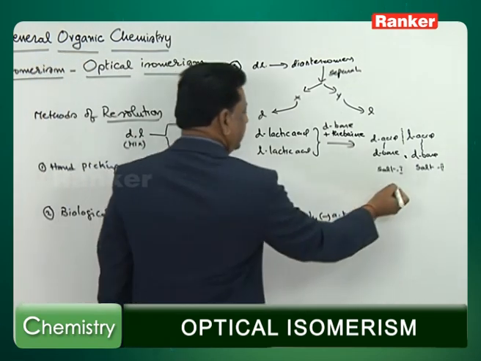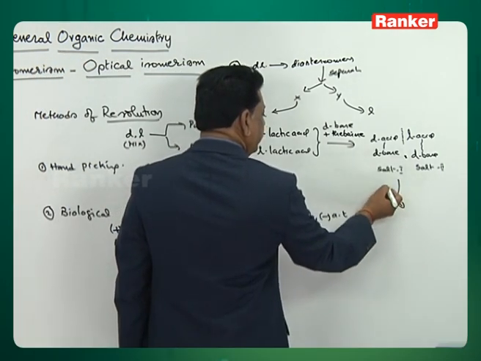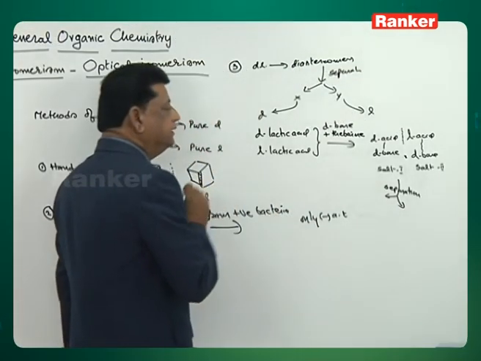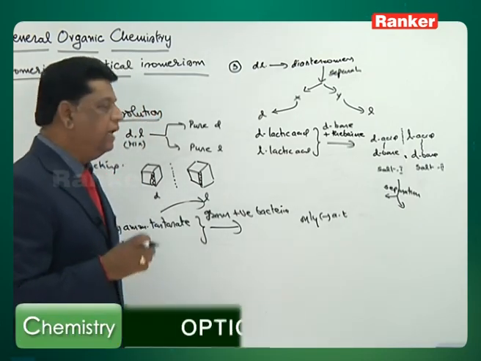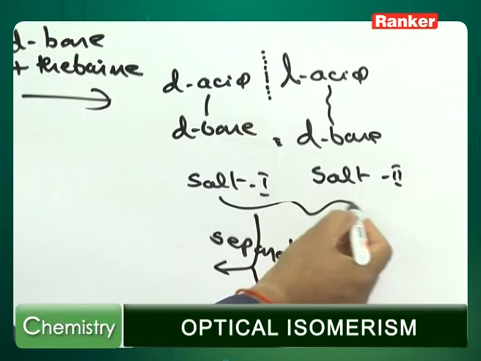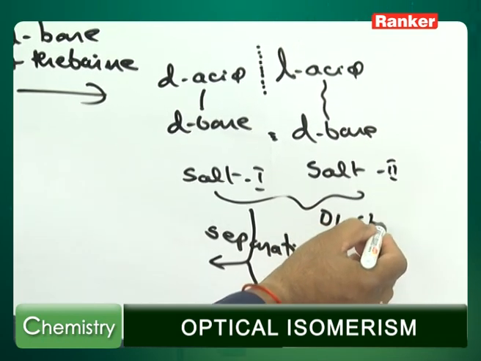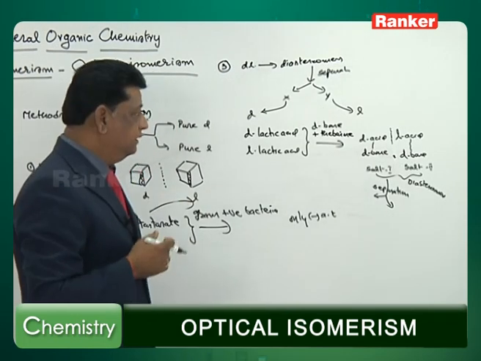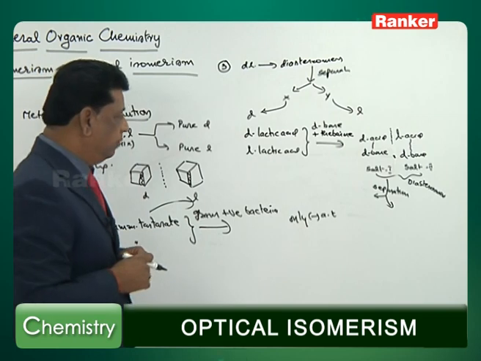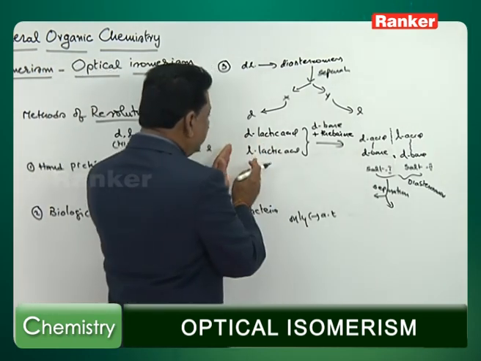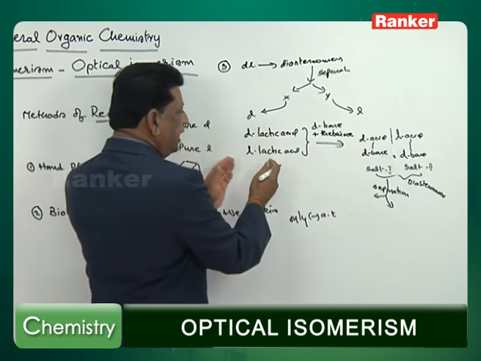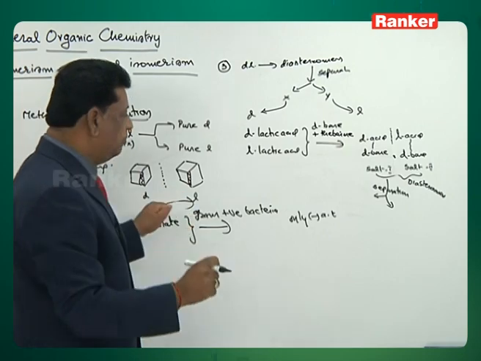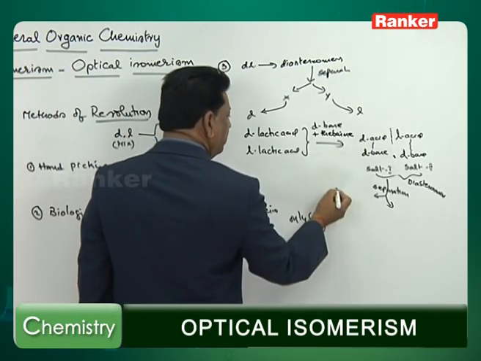Therefore, you can separate them by a suitable physical method. Remember that diastereomers will not have the same physical properties, whereas enantiomers have the same properties. So I have taken a set of enantiomers, converted them into a set of diastereomers, and I am separating them. So you get salt 1 and salt 2.